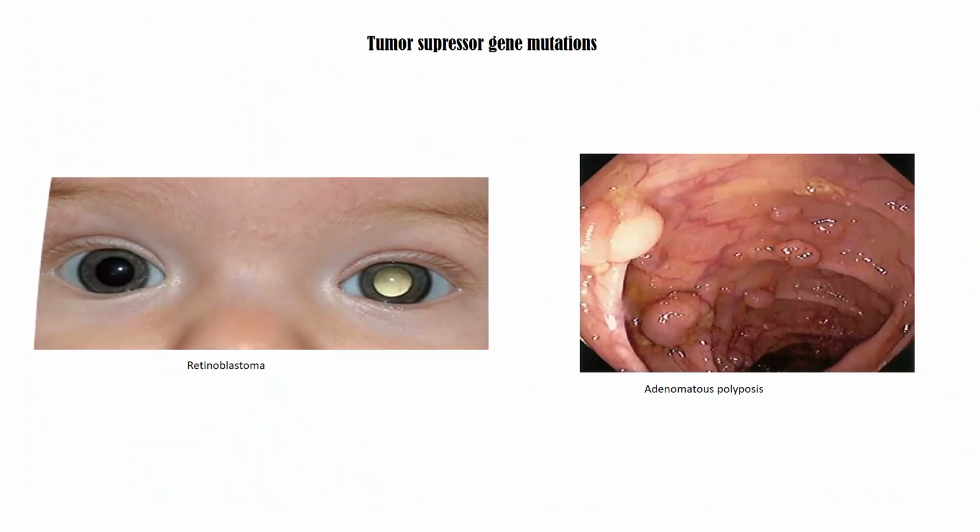So, in a tumor suppressor gene mutation where RB is not functional, the result is retinoblastoma. Same thing is for adenomatous polyposis coli. Here also one of the tumor suppressor genes is deleted and that results in it.